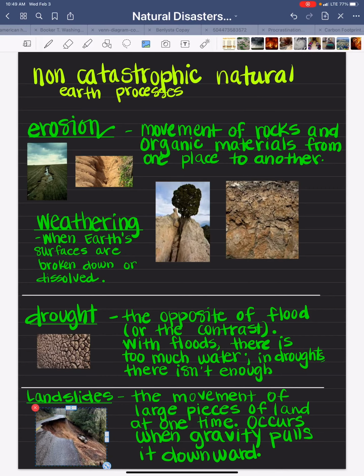Hey there, fourth grade. Your objective is you'll list non-catastrophic natural earth processes. Earth's natural processes affect us in many ways. There are catastrophic processes such as earthquakes, tsunamis, volcanic eruptions, tornadoes, and hurricanes that can have major immediate impact on humans. On the other hand, there are also processes that affect humans in more subtle ways.